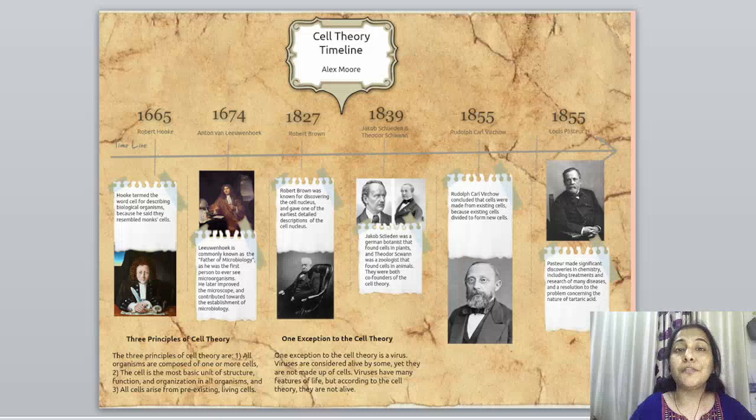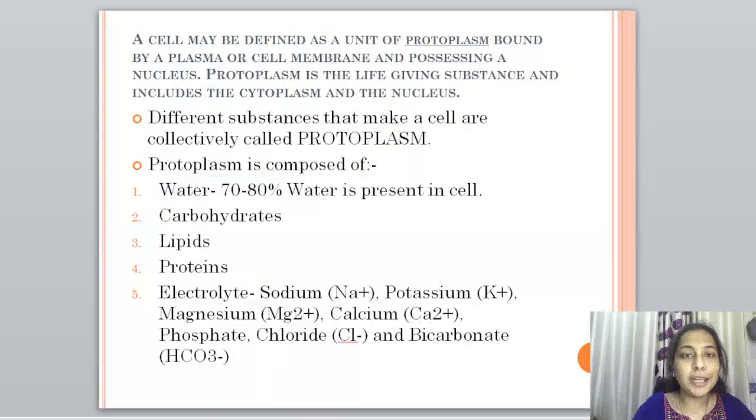Now, how can you define a cell? Let me define it for you. A cell may be defined as a unit of protoplasm which is bounded by a plasma or cell membrane and possesses a nucleus. Now, what is protoplasm? The protoplasm is the life-giving substance and includes the cytoplasm and the nucleus. The different substances that make a cell are collectively called protoplasm.